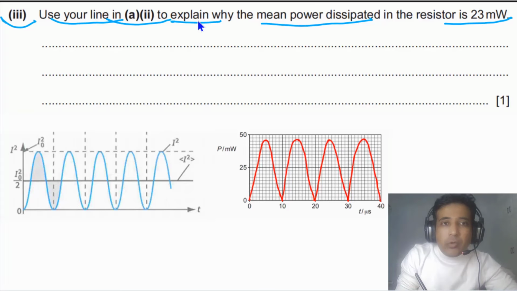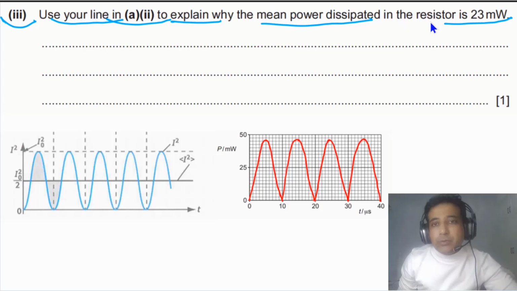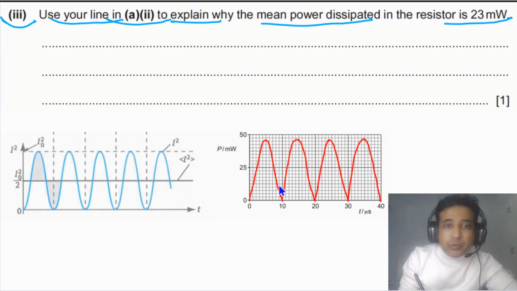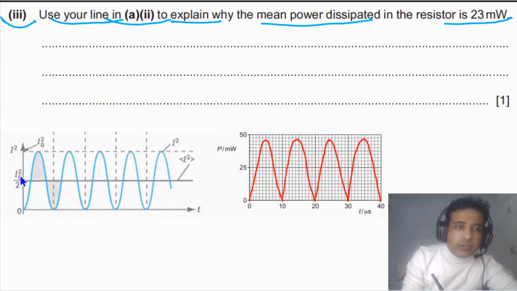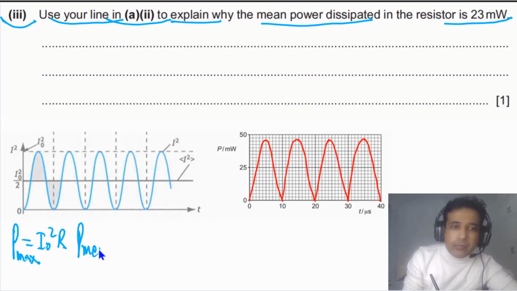Now we need to explain why the mean power is equal to 23 milliwatts using this sketch. This is not an accurate sketch, just a rough sketch, and this one is the accurate one, so I will explain with the help of this. In this case, we have the graph of I squared against time. The power will be equal to I naught squared times R. This one is the maximum power, and the mean power will be equal to I naught squared times R divided by 2. So this is the mean power.